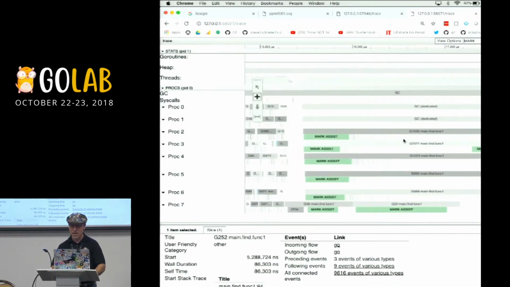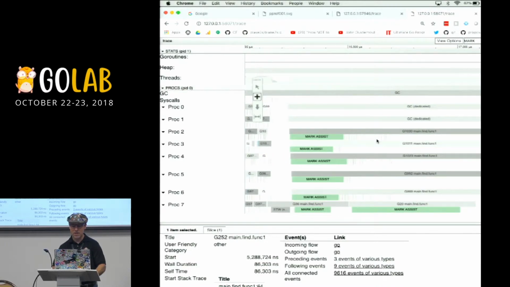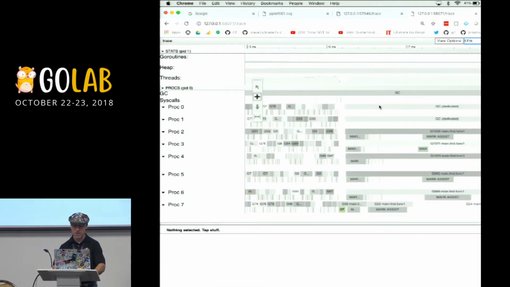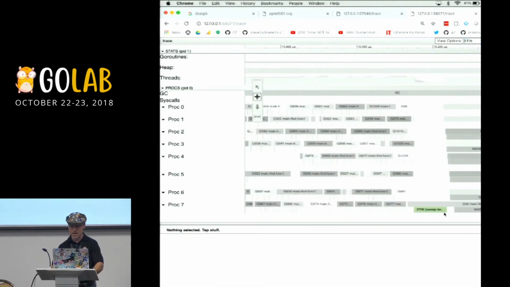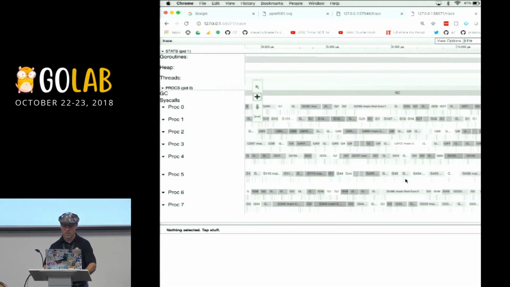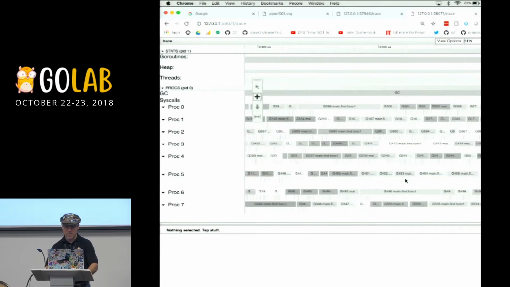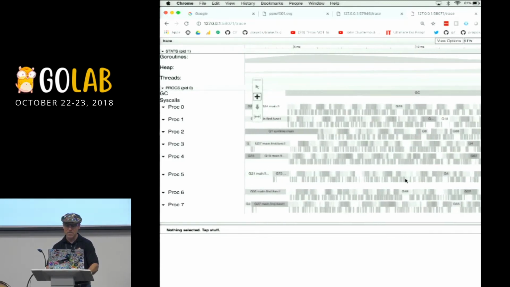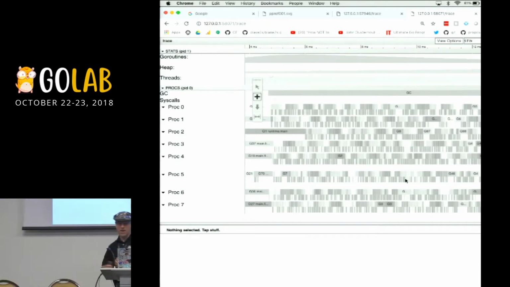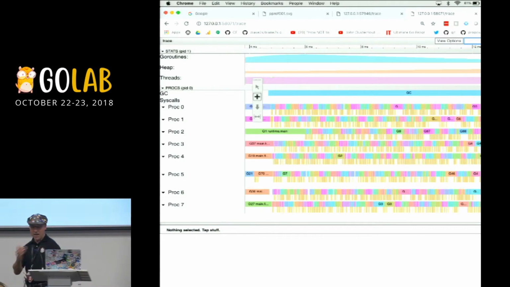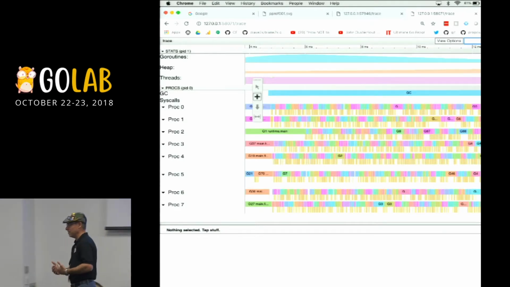So if you could see here, again, we've got some goroutines doing some mark assist. What if I want to see some things that we know are specific to stop-the-world related stuff? There's one down here, some sweep termination there. So I can start filtering out the things that we know are garbage collection specific. And if you really notice, these goroutines are running concurrently. They may be assisting the garbage collector at times, but we are getting work done.